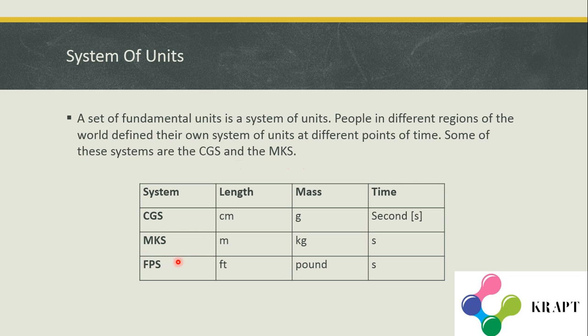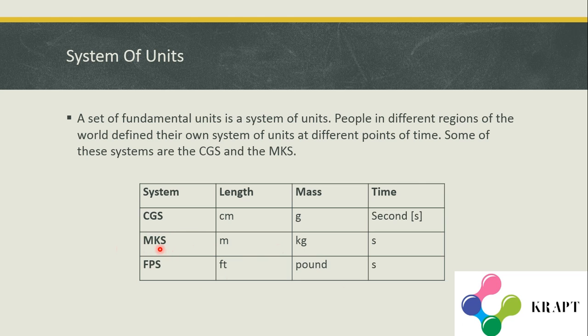FPS is also one; I'll tell you the full forms. CGS is centimeter, gram and second. Length, mass and time are taken here. MKS is meter, kilogram, second, and FPS is foot, pound and second. If you just remember their short forms, you can get to know what the quantities in them are.